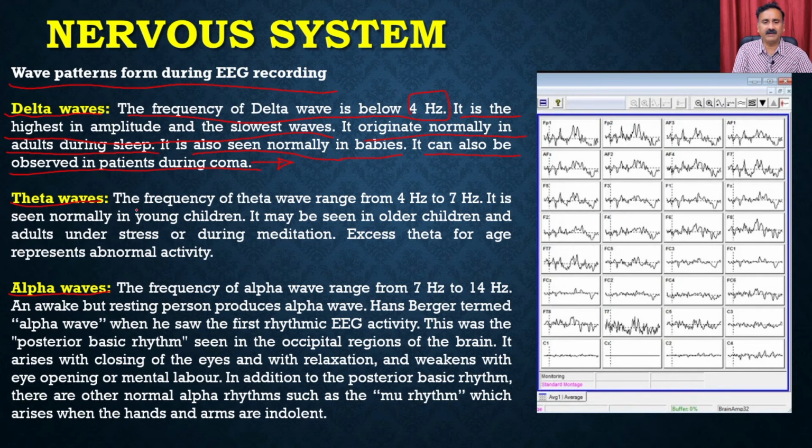Then we have the theta waves. The frequency of the theta waves ranges from 4 Hertz to 7 Hertz, right? And it is seen normally in young children.